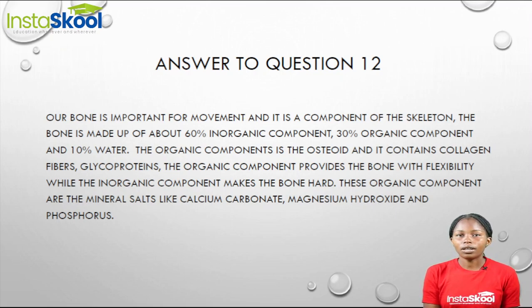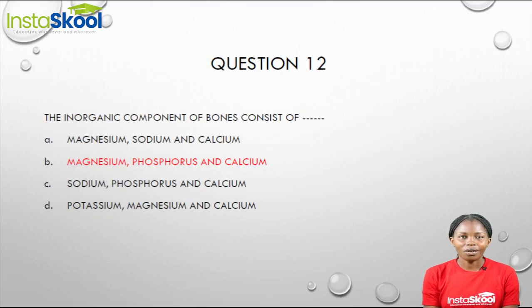Now, these inorganic components are mineral salts such as calcium carbonate, magnesium hydroxide, and phosphorus. Now, let's go back to our options. The inorganic components of bones consist of magnesium, phosphorus, and calcium carbonate. That's our option B. That's the best answer to explain the inorganic components of bones.